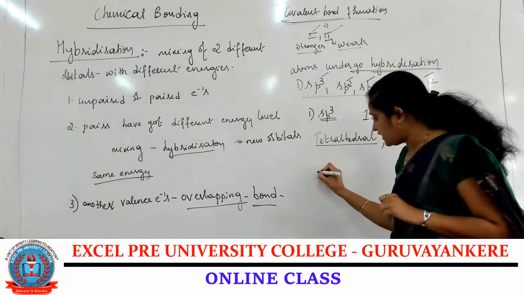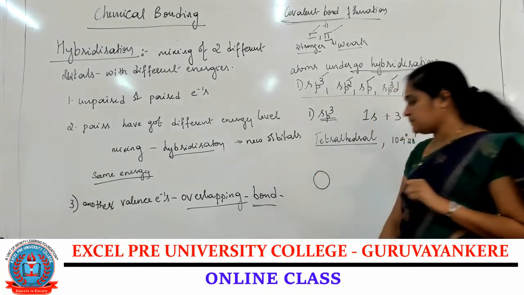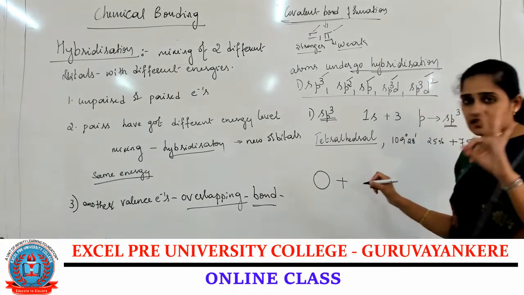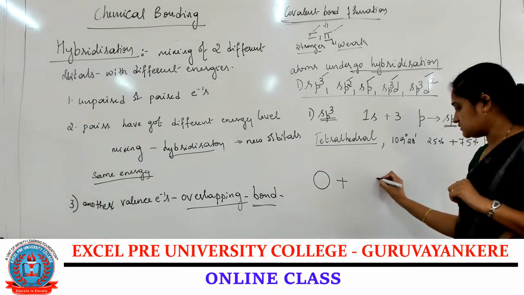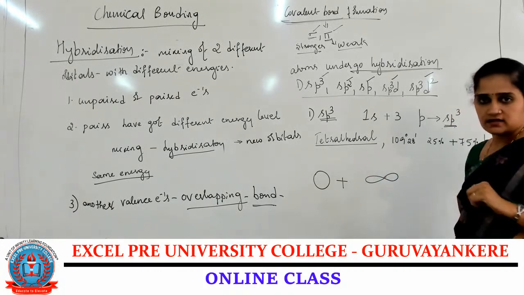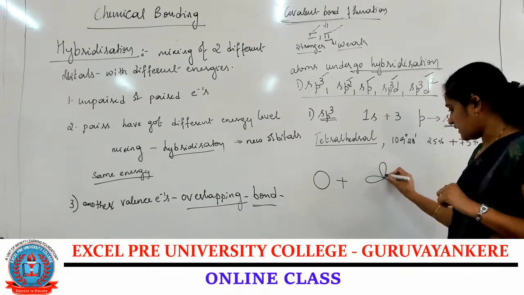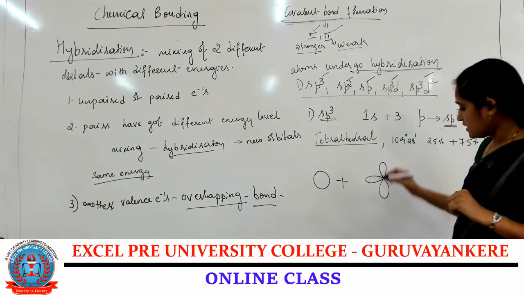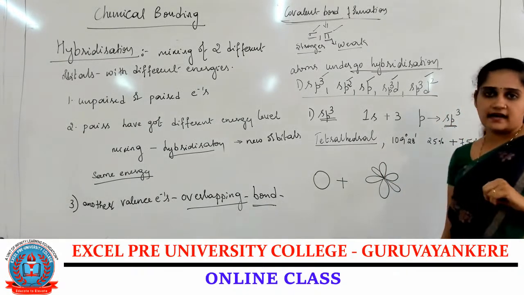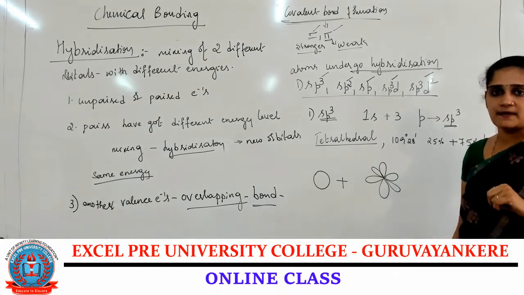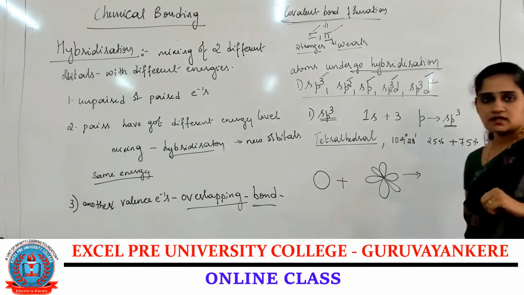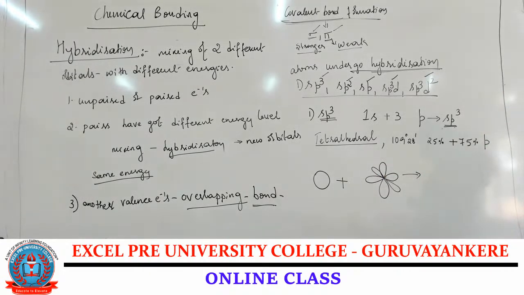Now, let me write the orbital diagram. The s orbital, we know that it is spherical in shape. 3p orbitals are present. Let me write it like this. One dumbbell on the x axis, another dumbbell on the y axis, one more dumbbell on the z axis: px, py and pz. They get combined, mixing of the orbitals taking place.